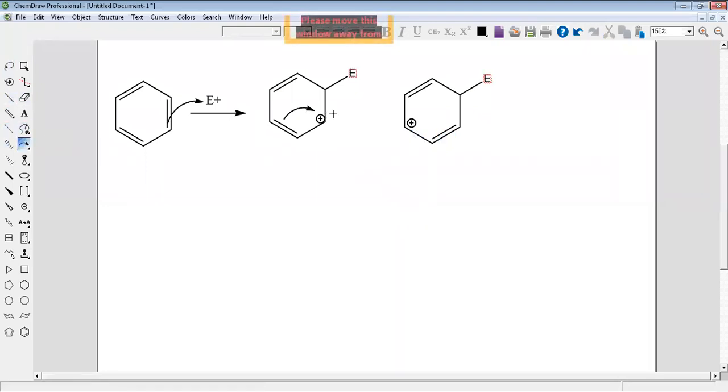Okay. Now this pi bond, will it open from here or from here? No, it will open like this, on this side. Impossible on this side. That means no, this is an error. That means it will be from the top to the positive charge. Okay? From the top to the positive charge. That means our structure will be like this.